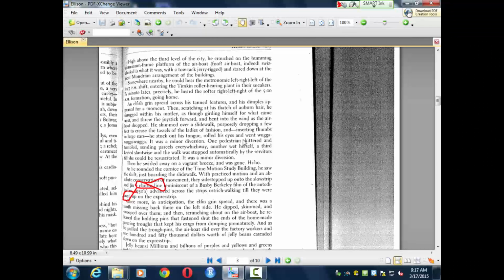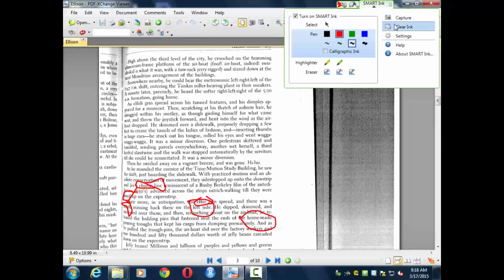So we had the Mondrian arrangement beginning the description of the very precise mechanistic society contrasted with the Harlequin. Back to the mechanization. Here we are back to the Harlequin with his elfin grin, a tooth missing on the left side, and he's using homemade pouring troughs. So he's our epitome of an individual.